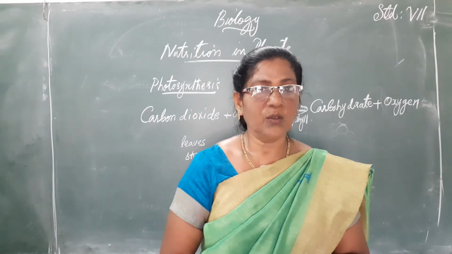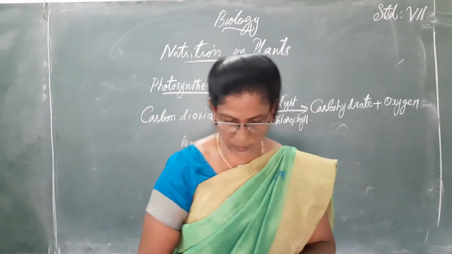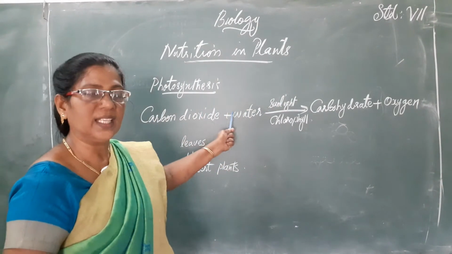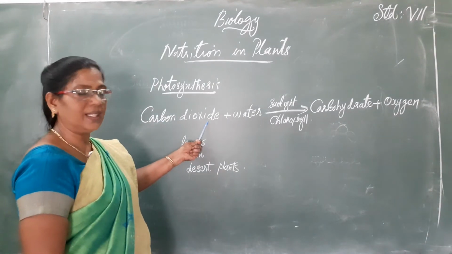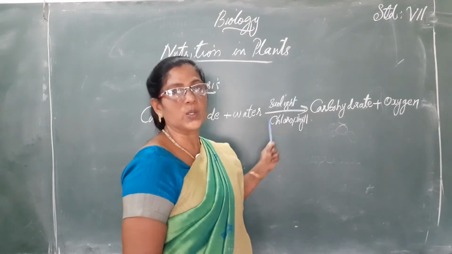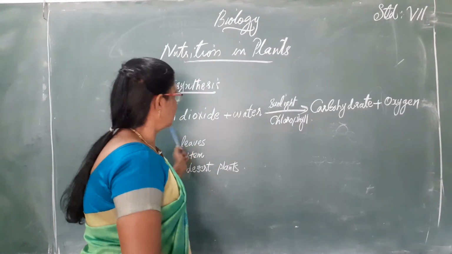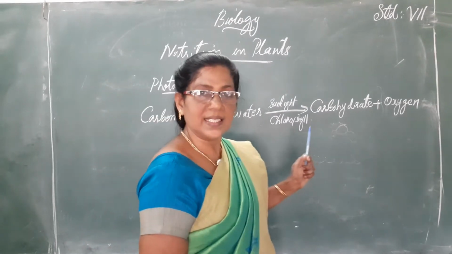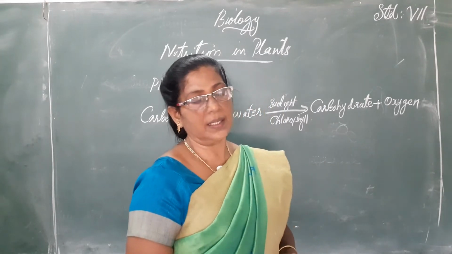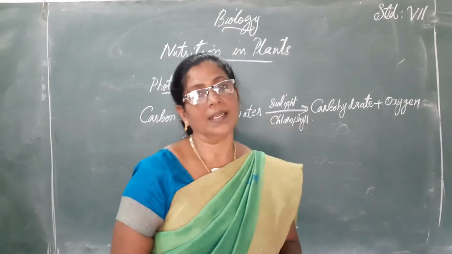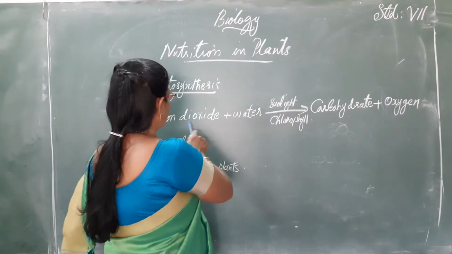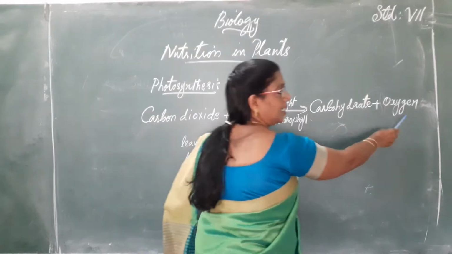Dear students, we are discussing photosynthesis. Photosynthesis is a process in which carbon dioxide and water are utilized, and sunlight and chlorophyll are also necessary. As a result of this process, the plants synthesize a food which is known as carbohydrate, plus oxygen is released. So, during photosynthesis, the plants use carbon dioxide and oxygen is released.